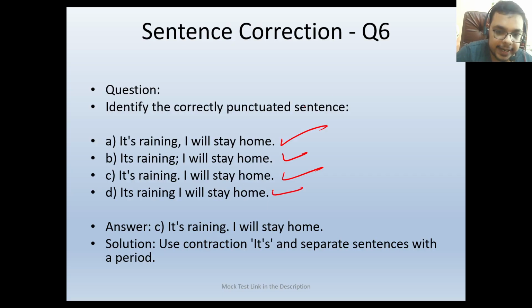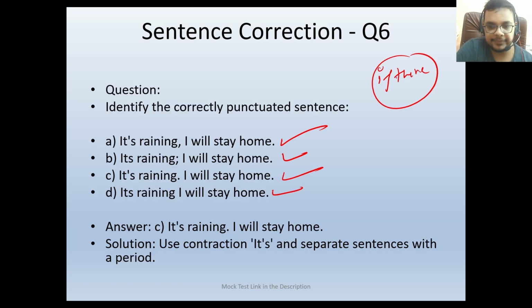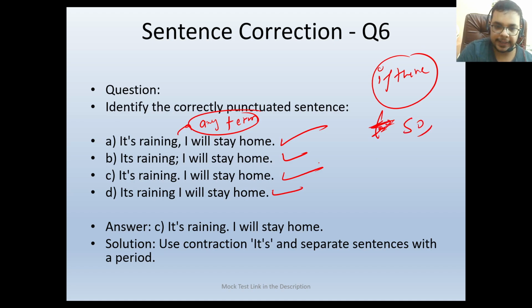First of all, let's try to find out if there is any relationship between the two sentences. It's raining, comma. We are not using any term to combine these two sentences. Suppose we use so: it's raining, so I'll stay home.